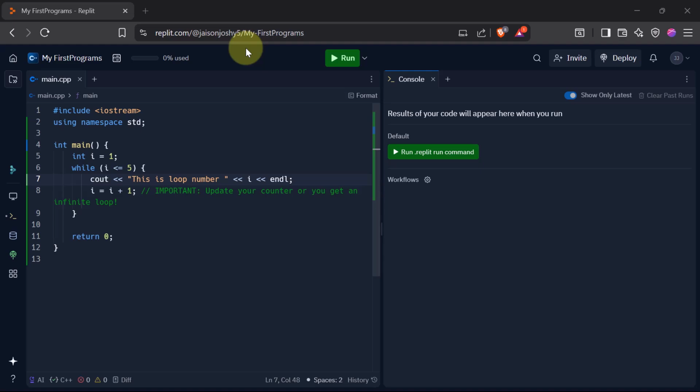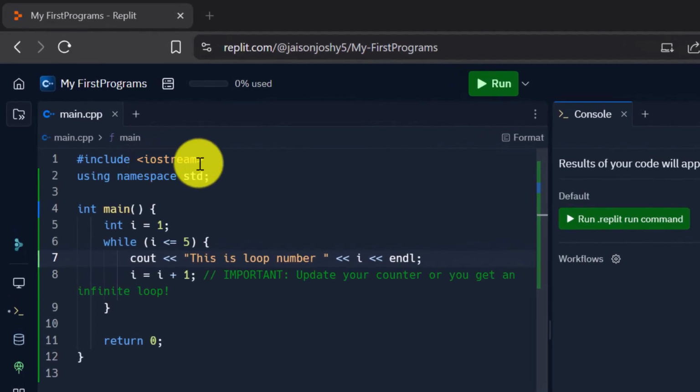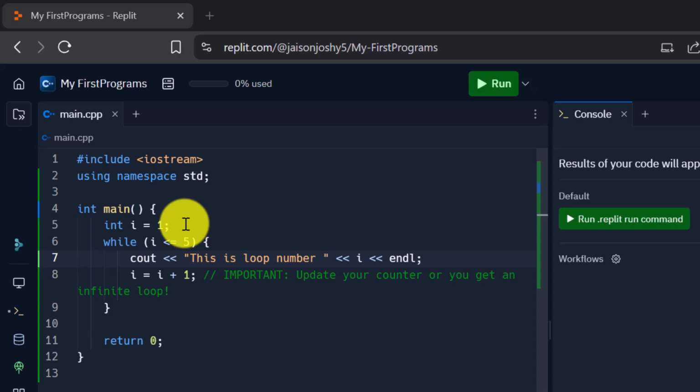That means a while loop would check for a condition, and as long as the condition is true, it would keep running again and again. Let's understand this using this program, and also we'll understand its syntax. So here we have a program, again starting with our iostream and namespace std, and we have our main function, and inside the main function I have declared a variable called i, which is of the type integer, and I have assigned the value 1 to it. So we have initialized the variable i with the integer 1.